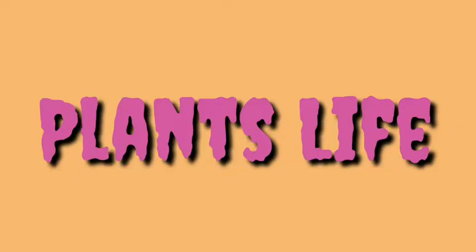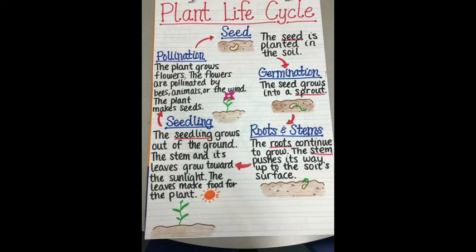So today we are going to study about the life of plants. So let's get started. First of all, we have to know about the life cycle of plants. First is seed. The seed is planted in the soil. Second process is germination. The seed growing into a sprout is known as germination.